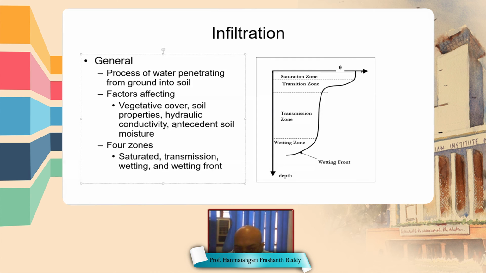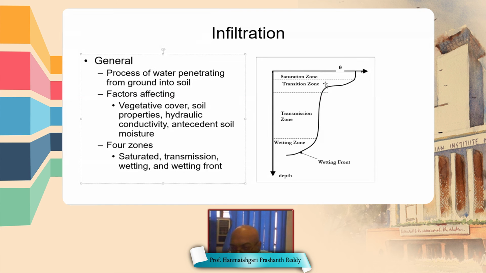Another important property is antecedent soil moisture. Suppose the soil is already wet, therefore it takes less water. If the antecedent soil moisture is less, it takes more water, therefore more infiltration. As the infiltration takes place, how the wet front moves downwards is shown by this figure.